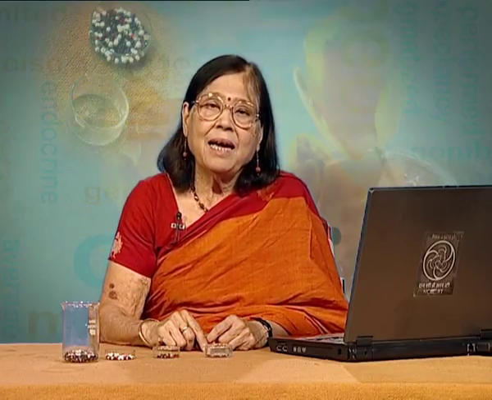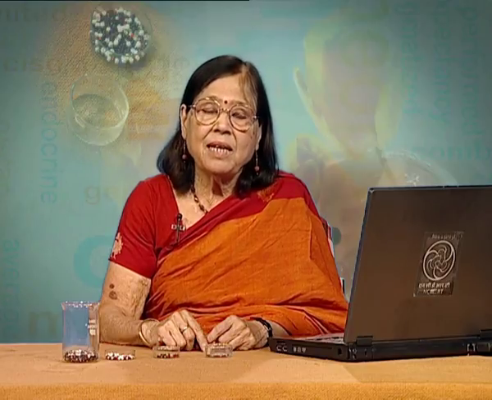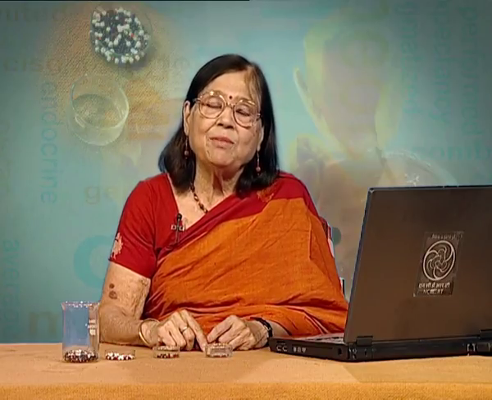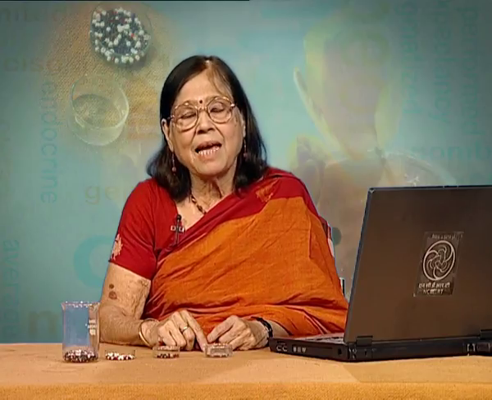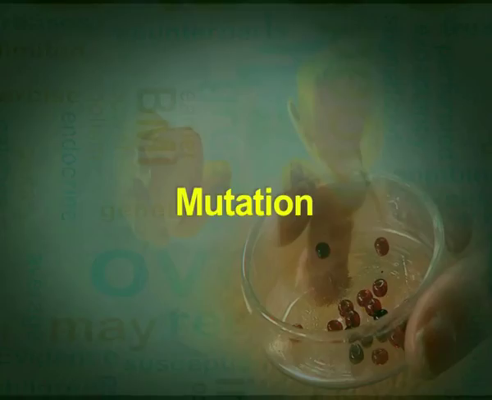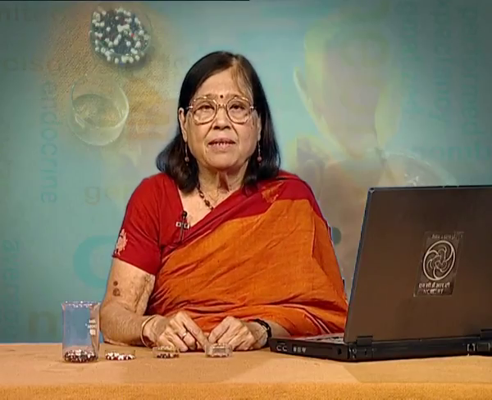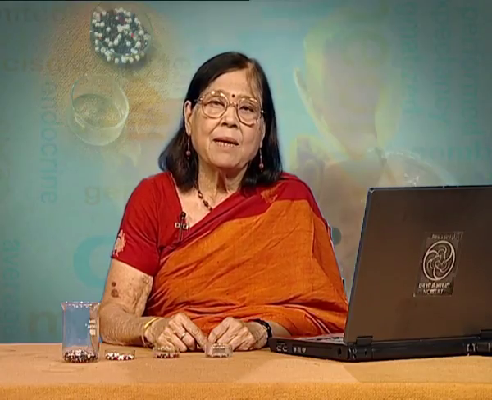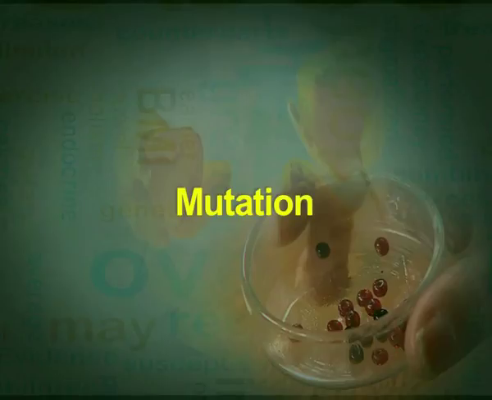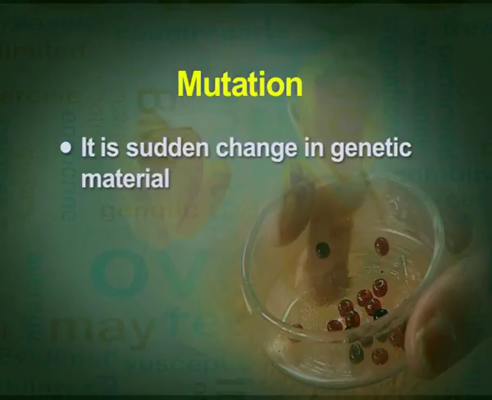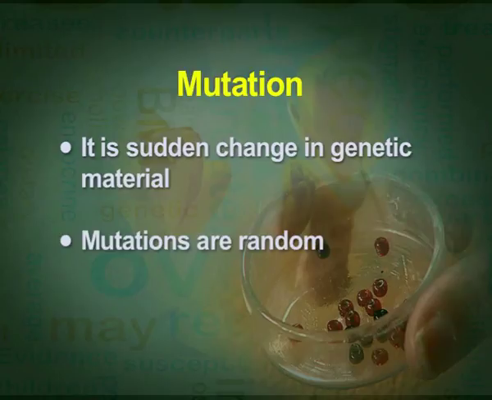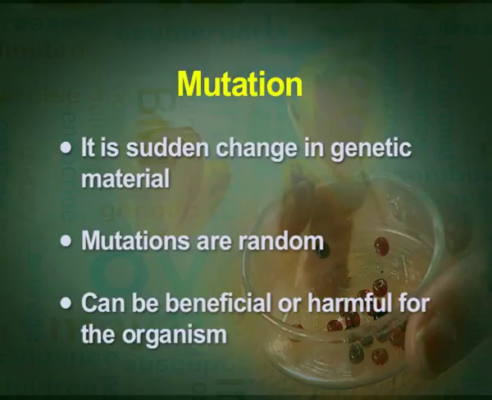When one allele of one gene is fixed and the other allele of the same gene is lost, this happens because of genetic drift. Along with this, it becomes important to explain mutation, because any variation or any variant has some base in the mutation. And what is mutation? It is a sudden change in genetic material. They are normally random and can be beneficial or harmful for the organism.